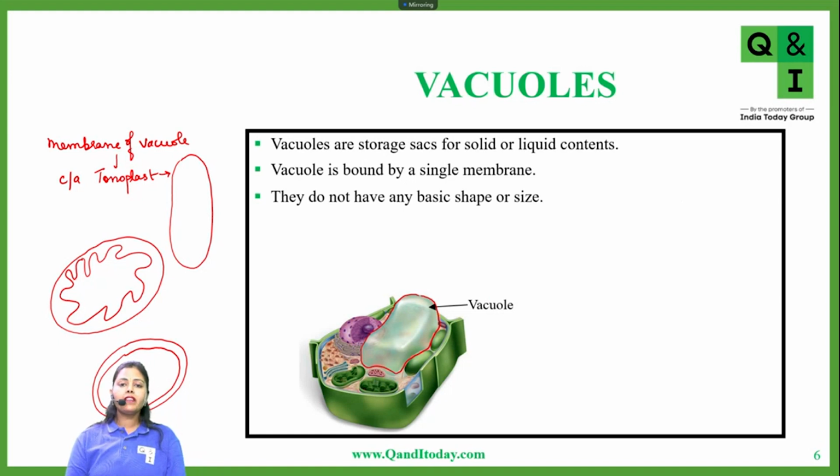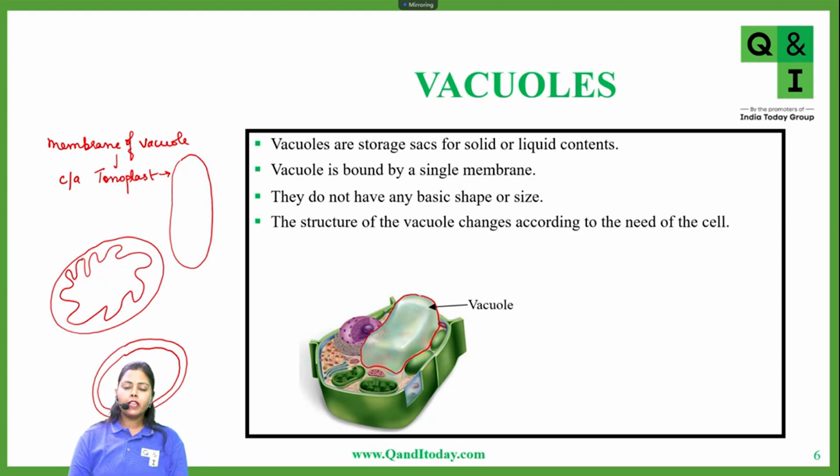Now they do not have any basic shape or size. That means they are not limited by any particular shape and do not have a fixed size. The structure of the vacuole changes according to the need of the cell. If the cell requires storing a large amount of liquid material, then obviously the vacuole would be bigger.